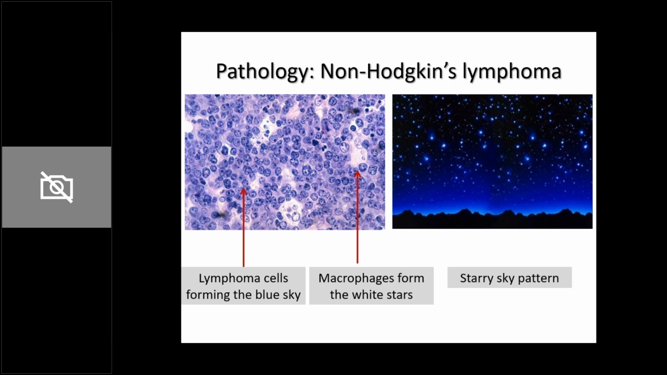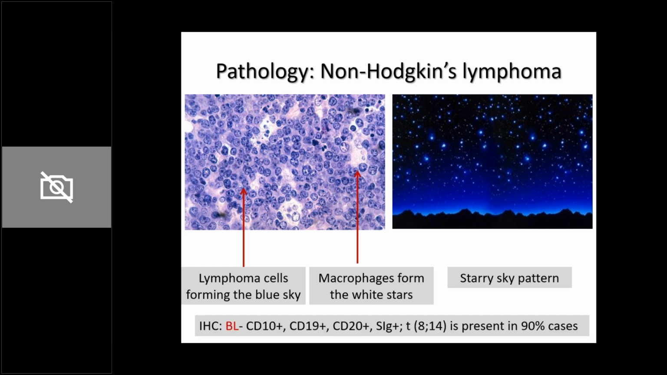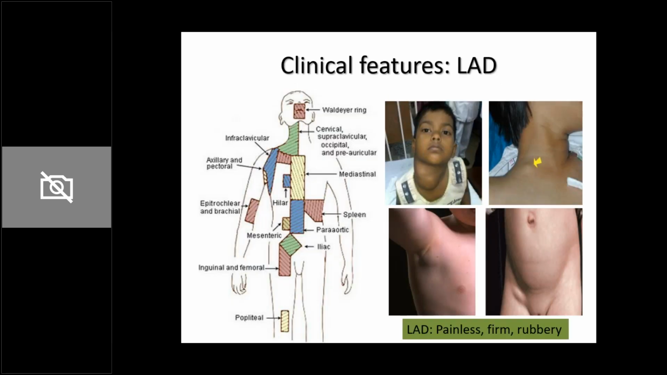So Reed-Sternberg cell in Hodgkin's and starry sky pattern in non-Hodgkin's. Now, clinical features: lymphadenopathy. There are so many groups of lymph nodes, so be sure that you examine all of them, whether it is cervical, axillary, inguinal, femoral, popliteal, infraclavicular, or epitrochlear. Do not forget all these lymph nodes. There are certain lymph nodes you will not be able to examine, like mediastinal and paraaortic, but there are so many which you will be able to examine. You should make it a point to examine all of them.